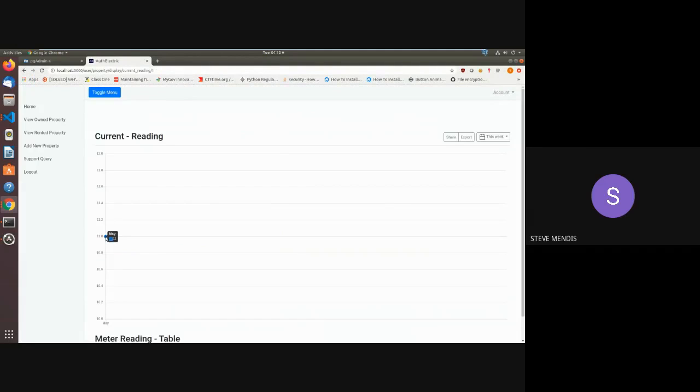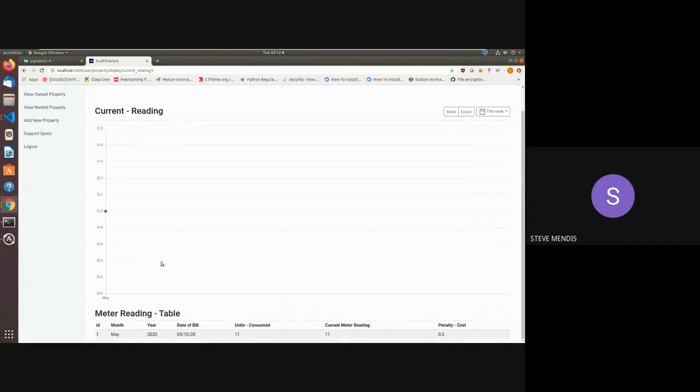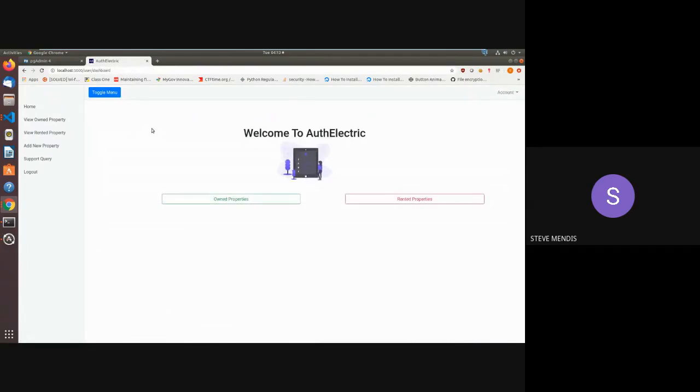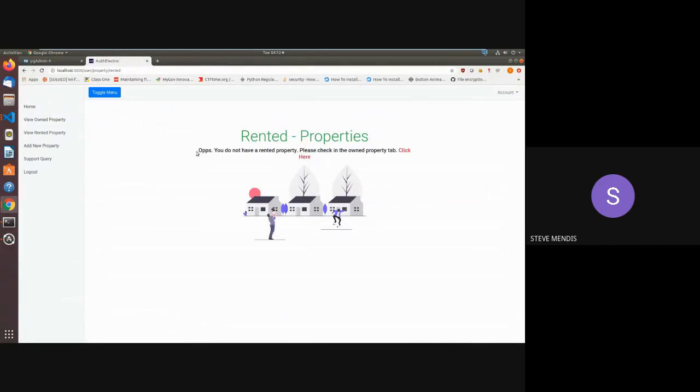Like this month, on this date, a meter reading was taken. You can see more details mentioned over here. It states that the current units cost is 11 and the current meter reading is also 11. So it gives you a detailed overview of what your meter consumptions are. Also, on the rented properties, it shows that you don't have any rented property as of now. If you have something, it will be shown over here.